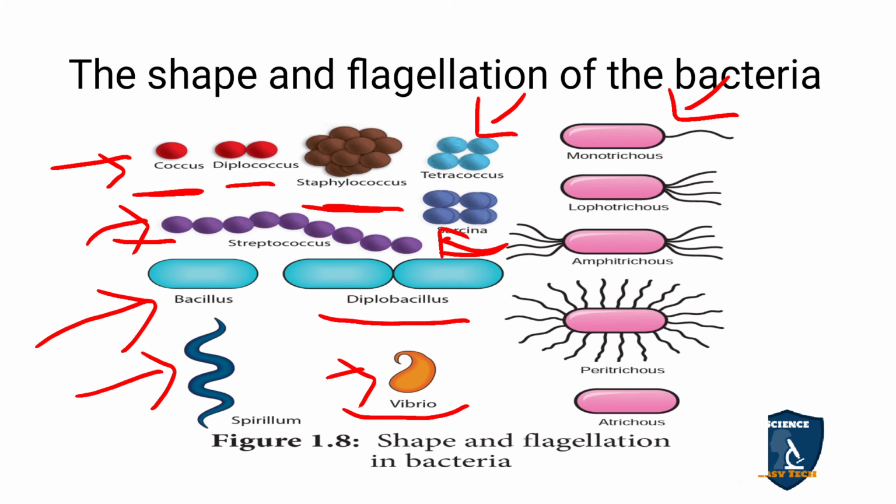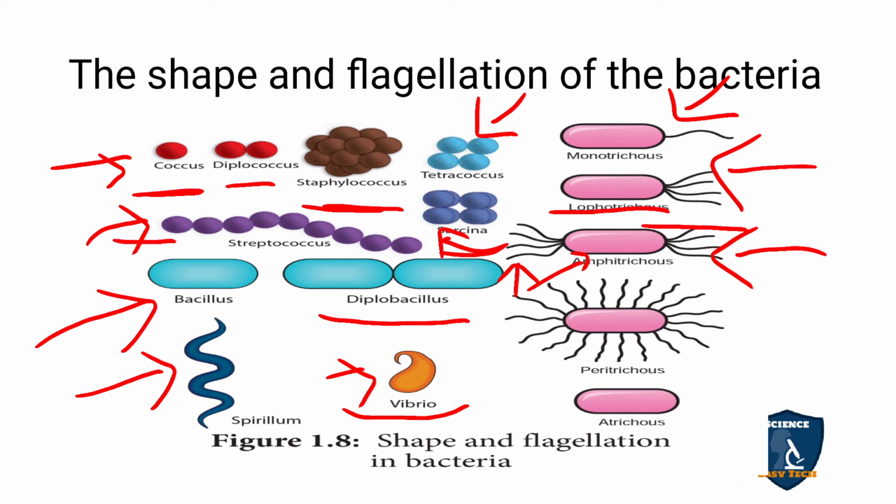You can see a bunch of flagella on one side of the bacteria, that is called Lophotrichous. And this is Amphitrichous. The bacteria has 2 sides, so on this side one bunch of flagella and on this side one bunch of flagella. Then it is called Amphitrichous.